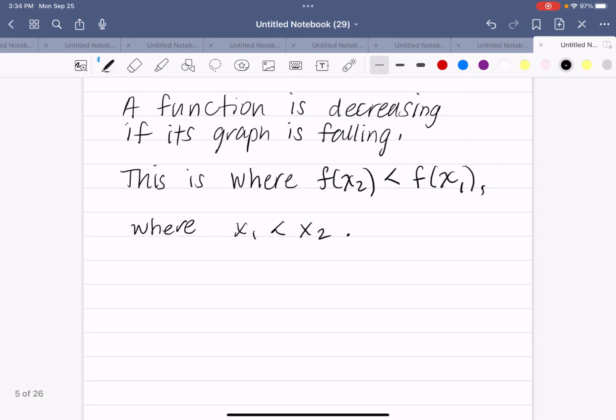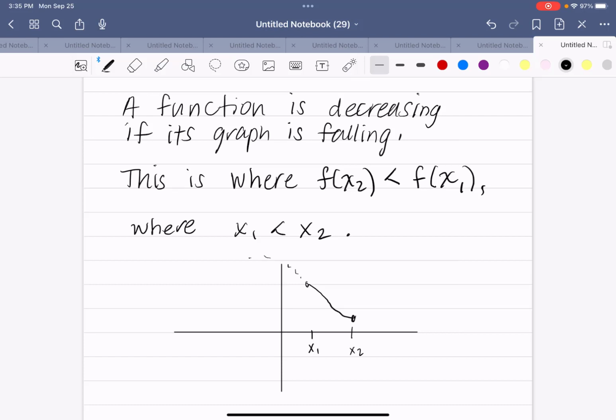A function is decreasing if its graph is falling. This is where f(x2) is less than f(x1), where x1 is less than x2. So again, we have an x1 and an x2, and between these, the graph is falling.